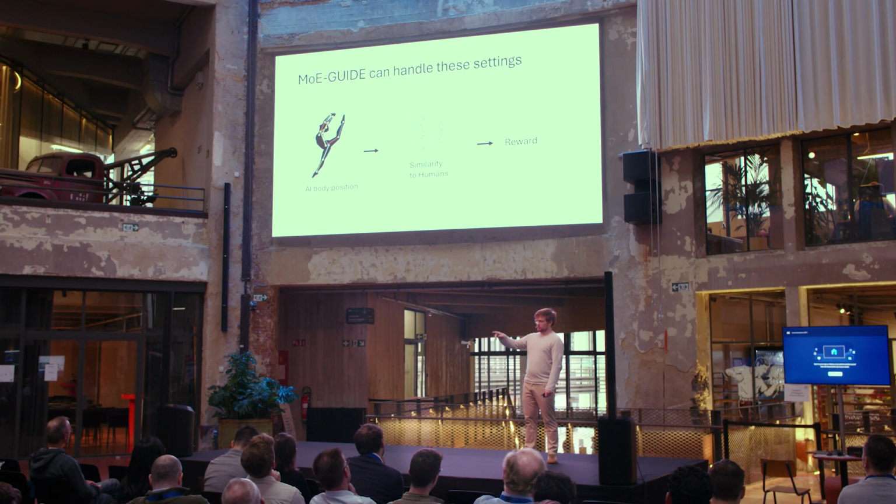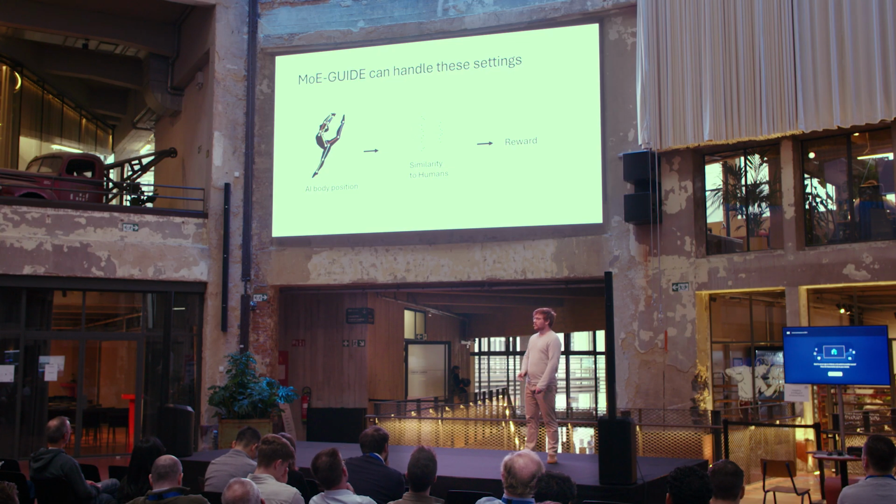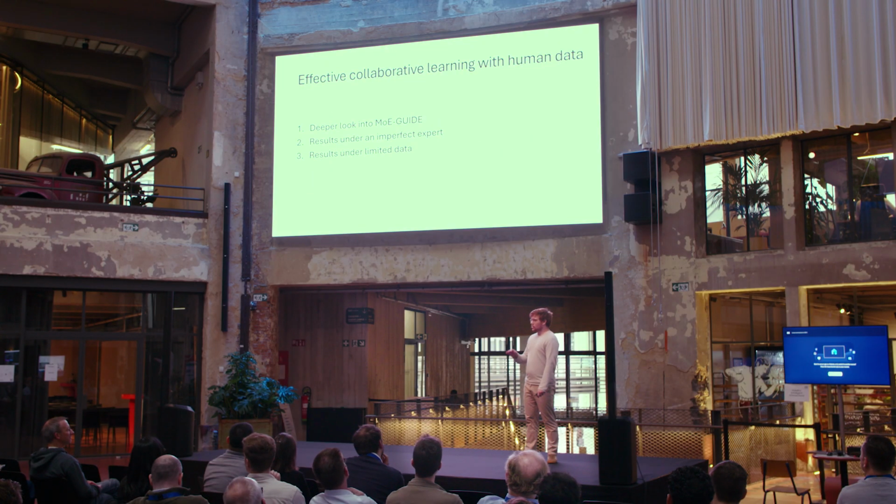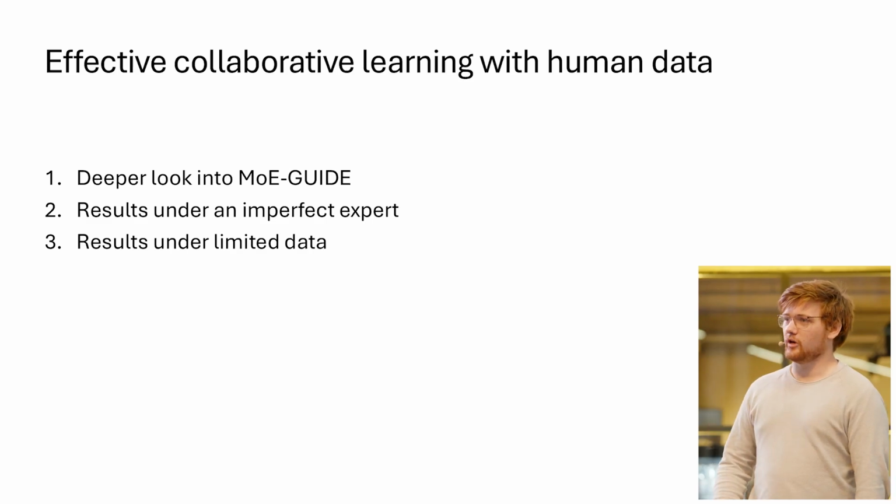For example, if the human-like behavior is like here with the audio, then we don't force it to do it the same way, but we allow it to adapt to be more efficient. And by doing this, our model is both able to deal with imperfect data as well as incomplete data. So now I will first go a bit deeper into the design choices of MOE Guide, and then I will show some results under imperfect expert and with very limited data.